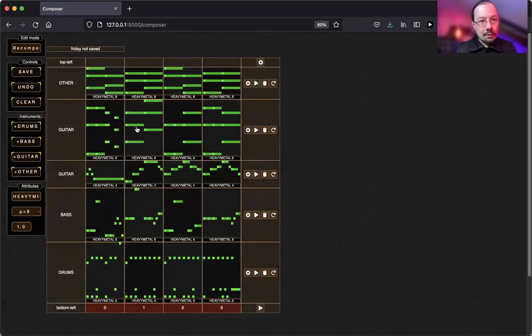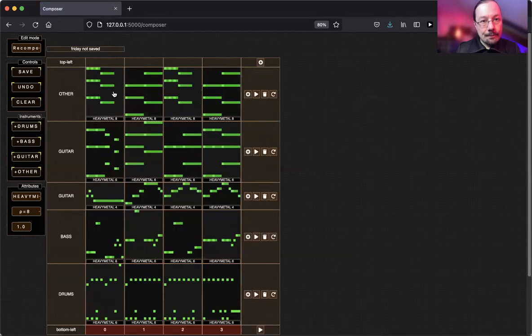Ooh, now it's a little bit more tighter. Let's listen to that one. I don't like that one, so let's do this again. So this looks a little bit more staccato here, and then holding the notes, and then something else. So let's listen to that one.